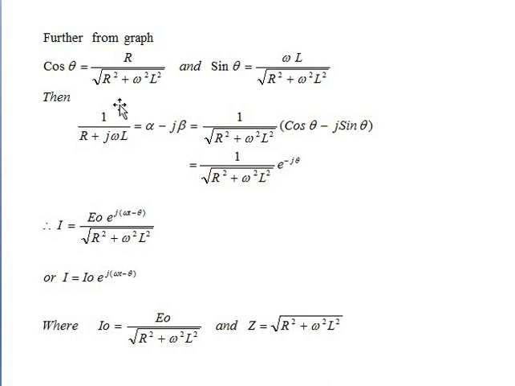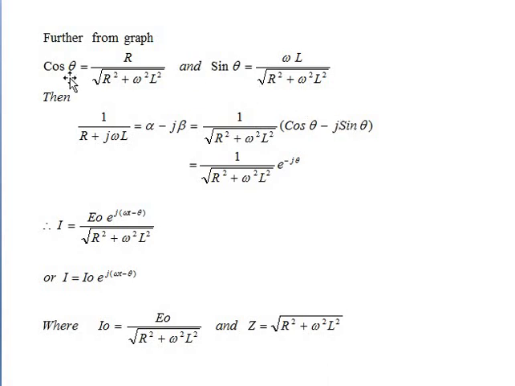Then we know that 1 by R plus j omega L is equal to alpha minus j beta. We just converted it, and it is equal to 1 by square root of R square plus omega square L square into cos theta minus j sin theta.